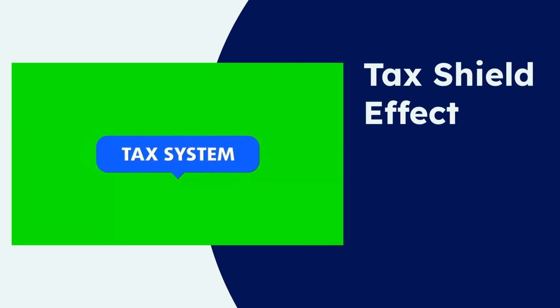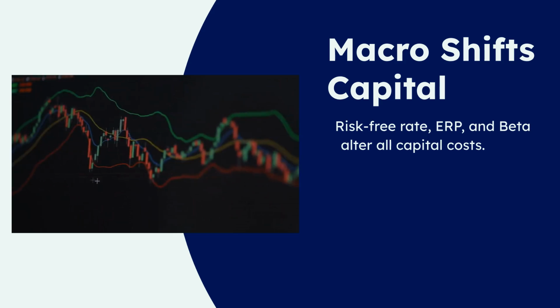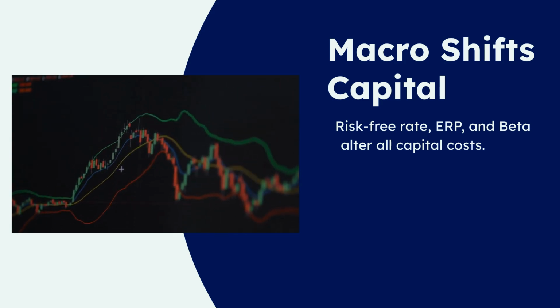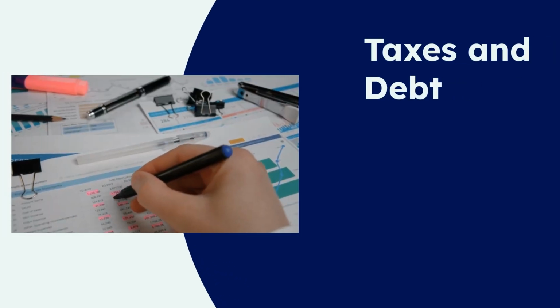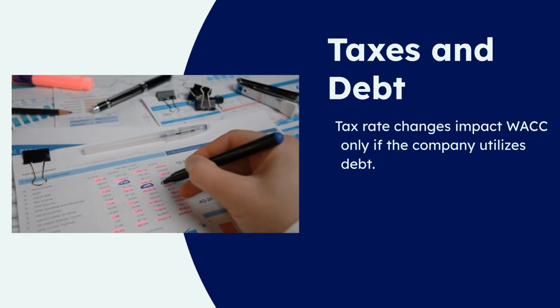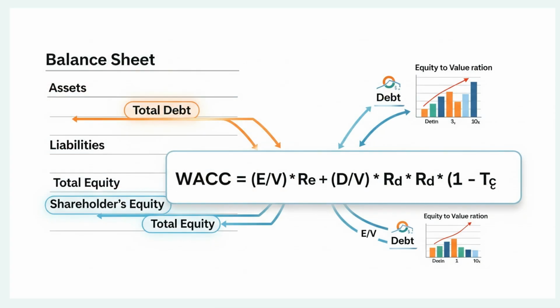Only the interest expense on debt is tax deductible, effectively reducing the overall WACC. Changes in the risk-free rate, equity risk premium, and beta have a cascading effect, altering all components of a company's cost of capital. Crucially, a change in the tax rate only impacts WACC if the company has debt, due to the tax shield on interest payments. Here's a visual of a balance sheet, highlighting how debt and equity ratios are integrated into the WACC calculation.